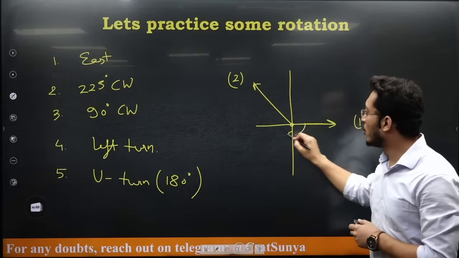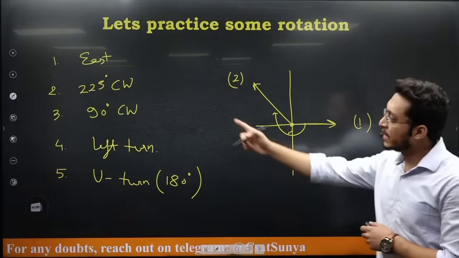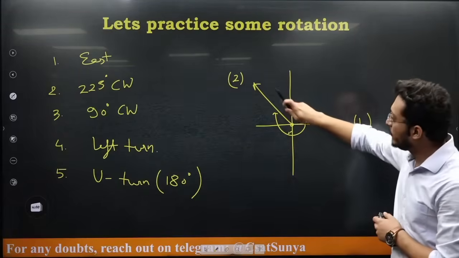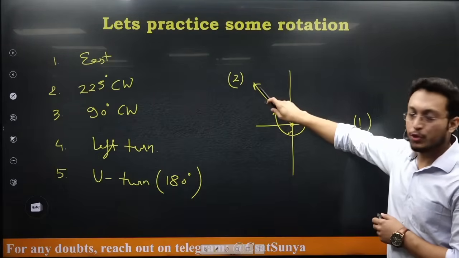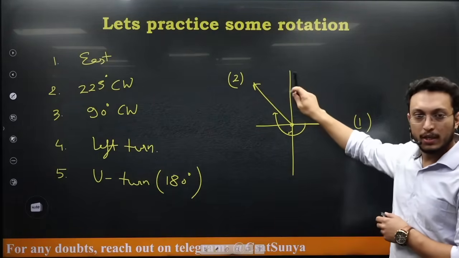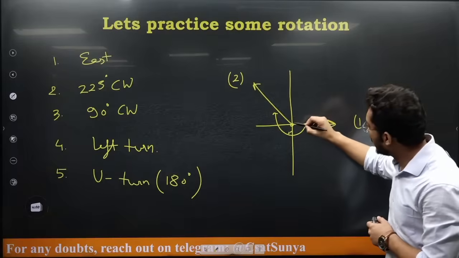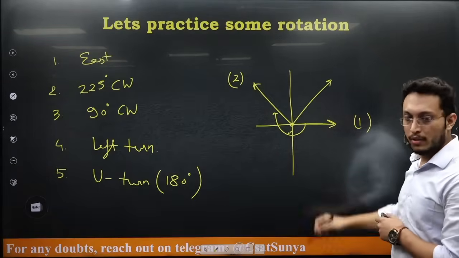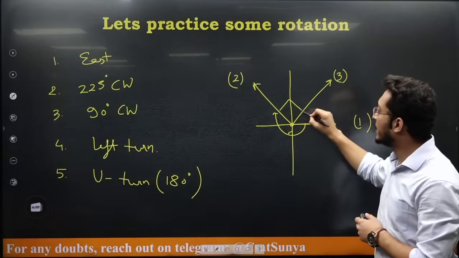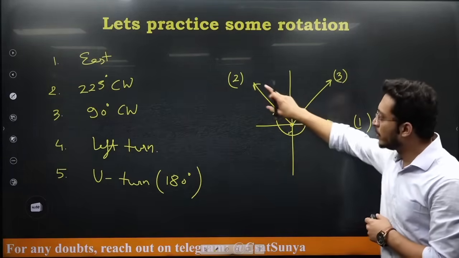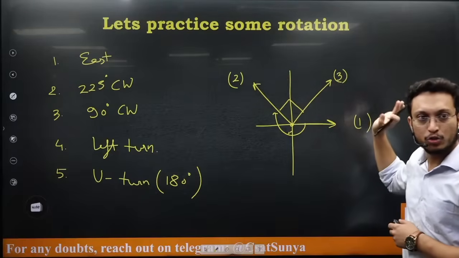225 degree clockwise rotation. Next, 90 degree clockwise. Tell me where will he go? Clockwise rotation, so he will move this side 90 degrees. So he will be facing here. This is the third point. 90 degrees, right? Between these two secondary directions, this is also 90.